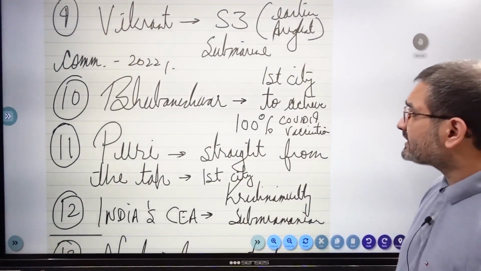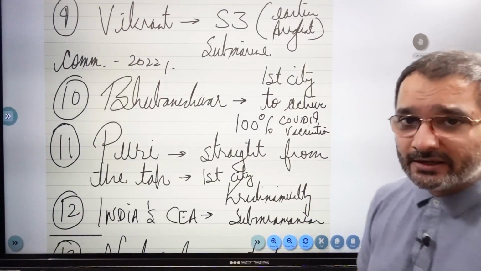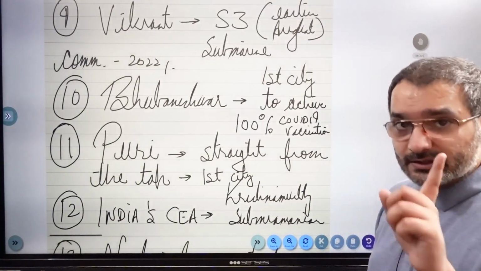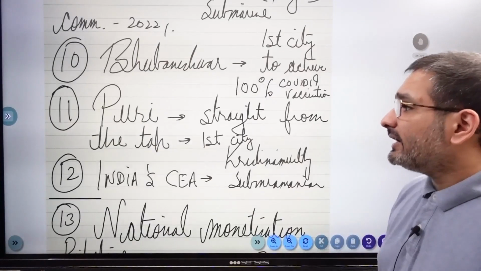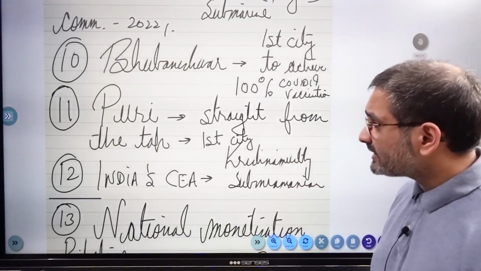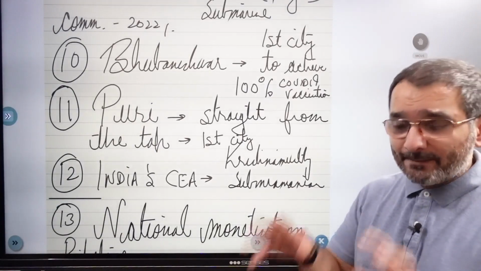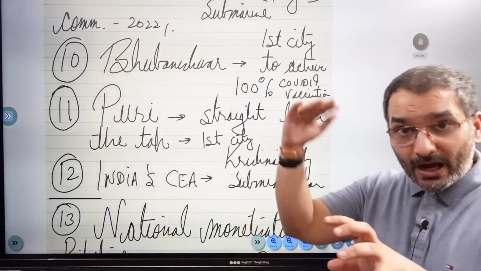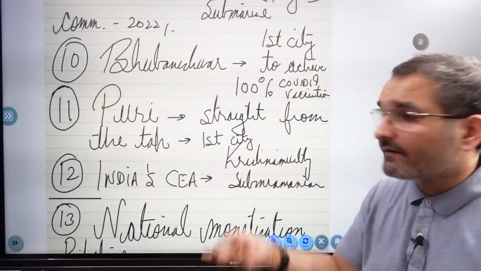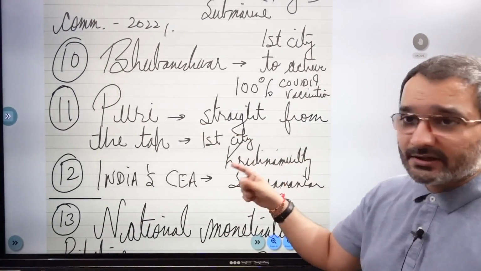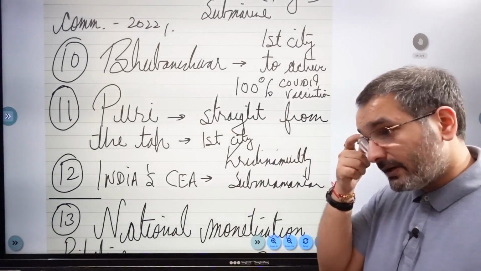Bhubaneswar is the first city to achieve 100% COVID-19 vaccination. Mind you, I've said first city, not the first state, because that is another current affair. Eleventh, Puri is the first city to achieve drinking water straight from the tap. They are giving you filtered water, like abroad in Australia and so on. You can straight away drink from the tap because it is that clean. So Puri has started this. So Odisha is on the correct path.